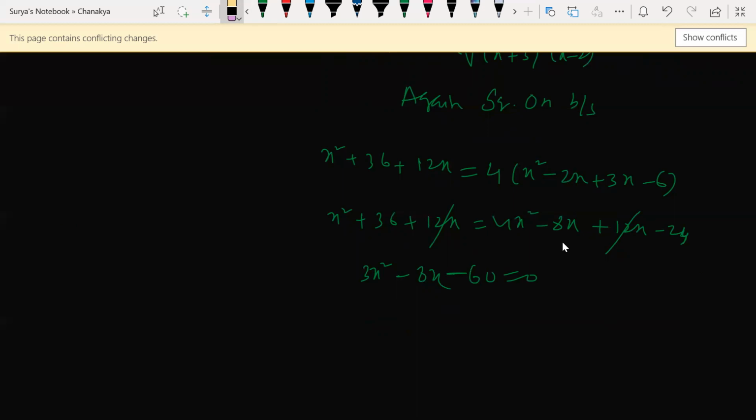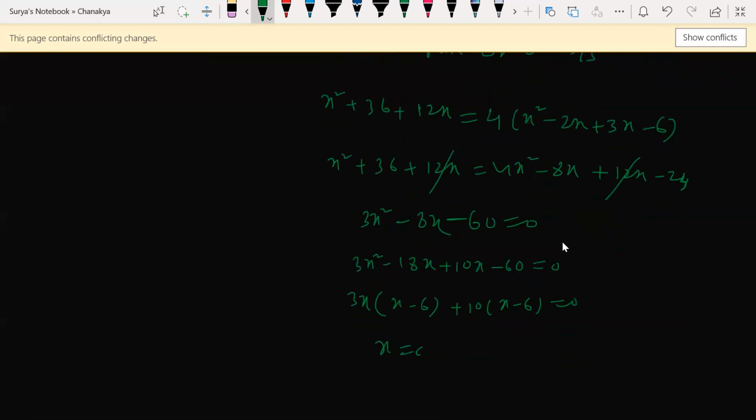Minus 18x plus 10x. Yes. So 3x common, so x minus 6, plus 10 common, so x minus 6. So x is equal to 6 or x is equal to minus 10 by 3. This is your answer. Very good question.